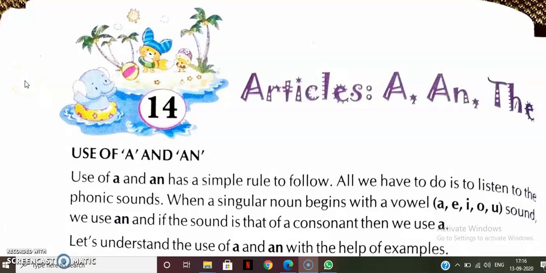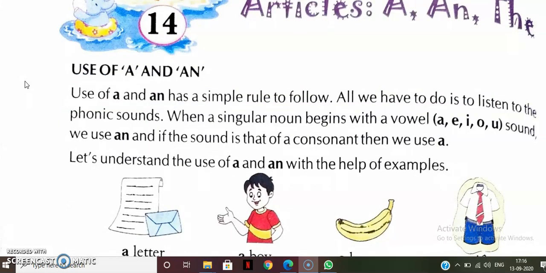Now we will start English grammar, and in grammar we had completed till chapter number 13, and now we are going to start chapter number 14, articles a, an, and the. About this article we had done in second standard also, so I hope all of you remember about this article. Now we will learn something more about this article.